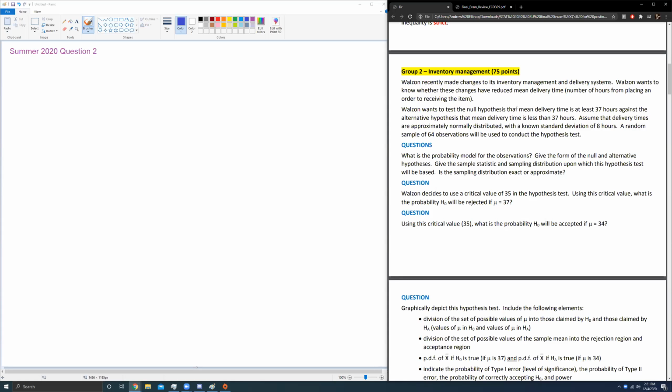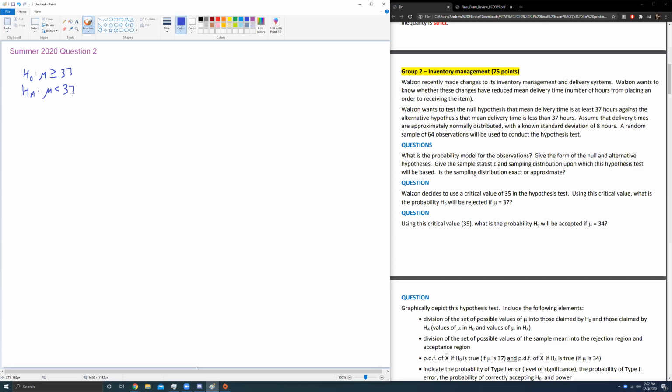Wants to test the null hypothesis that mean delivery time is at least 37 hours. So I'm just going to go ahead and write that down. H null: mu is equal to 37 hours. Sorry, I shouldn't say equal to. It says at least 37 hours. So make sure that's a greater than or equal to 37, against the alternative, H alternative: mu is less than 37 hours.